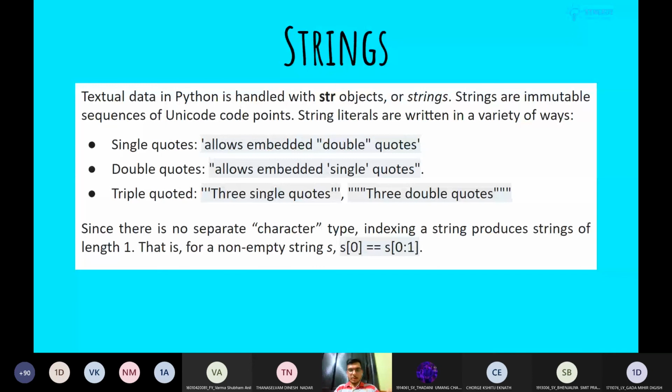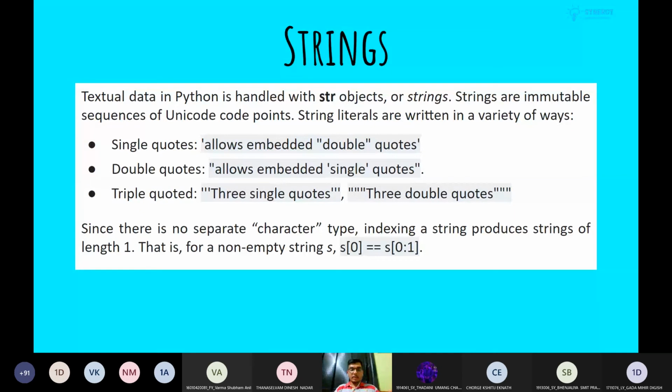We'll be looking at it in the code later. And why do we require the triple quoted strings? Triple quoted strings allow us multi-line strings in the code. We will look at that also.